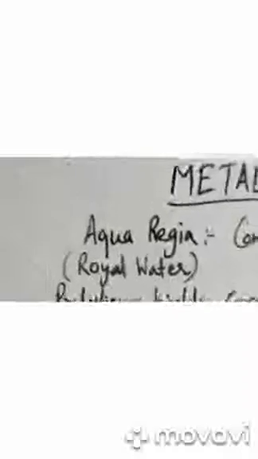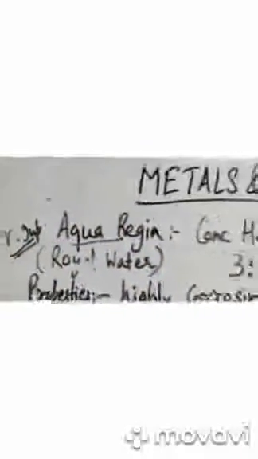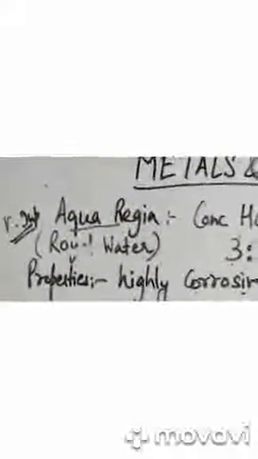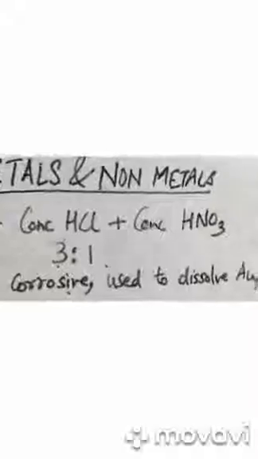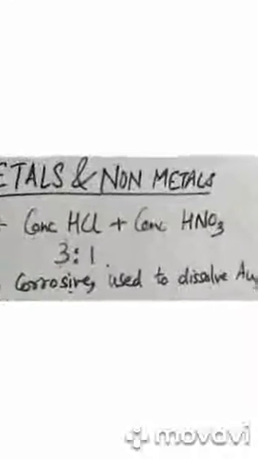So this is clear about aqua regia. I'll say it is a very important topic, this aqua regia. It's a very important topic. So I'm sure you all will go through it in detail. That is simple, which says the concentration of concentrated hydrochloric acid and concentrated nitric acid, and they're combined in the ratio of 3:1. Next we move on to reactivity series. We have done it in chapter 1, but still I would like to go ahead with this reactivity series once again.